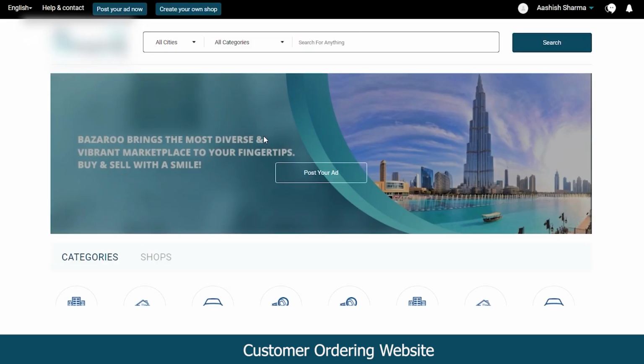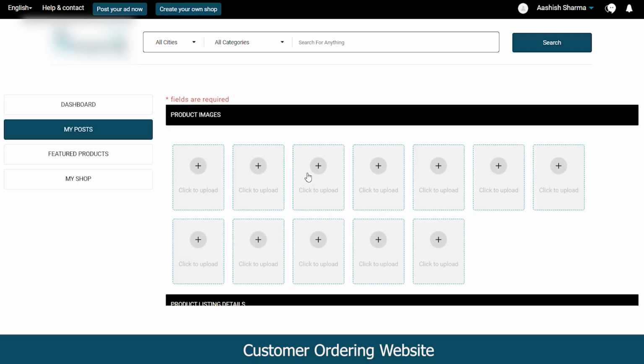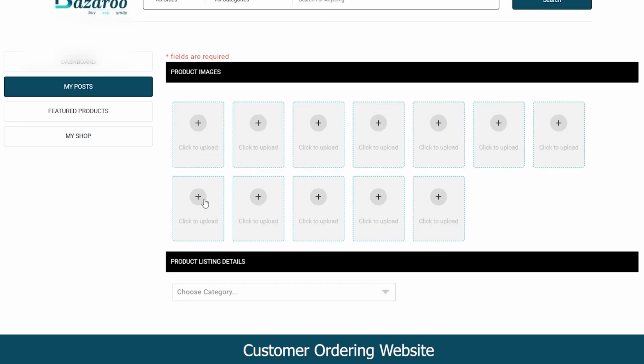So let us see how as a customer you can post your advertisement on this rental marketplace. First of all, you can upload the images of the product or property you want to sell out.